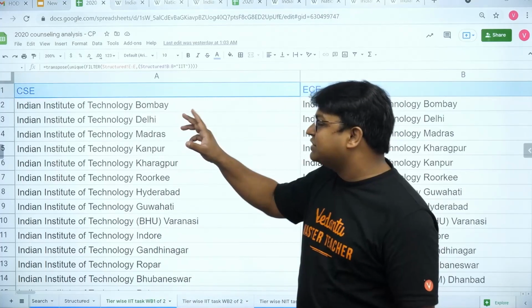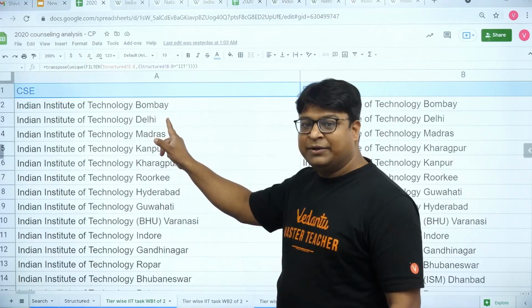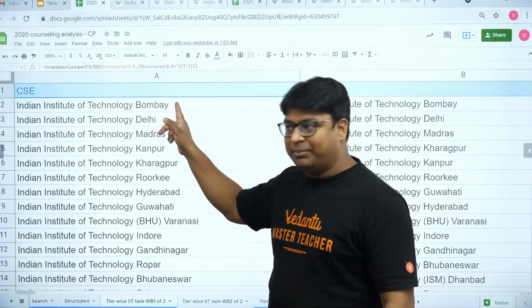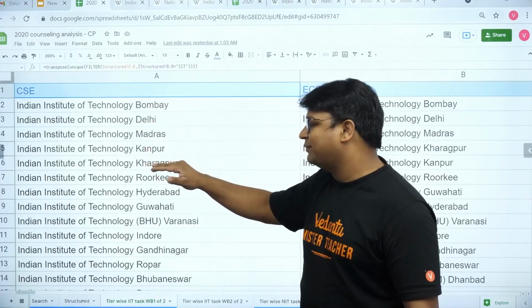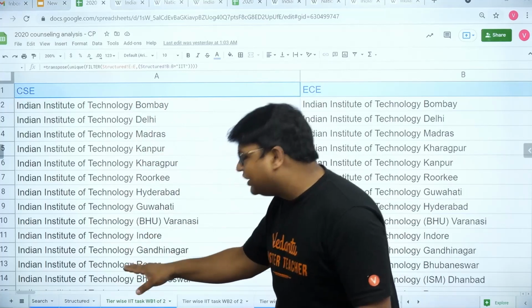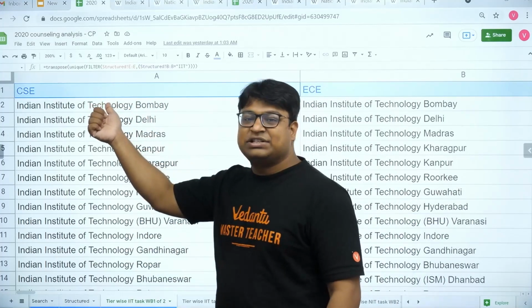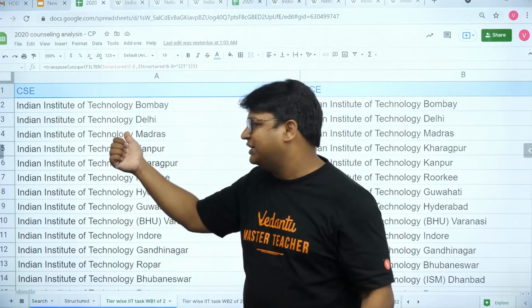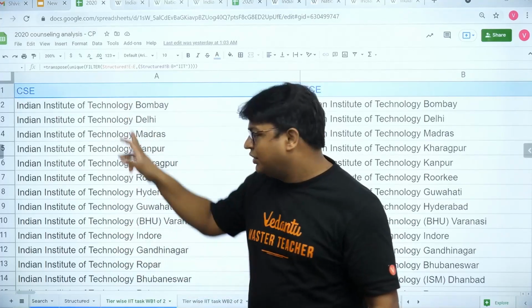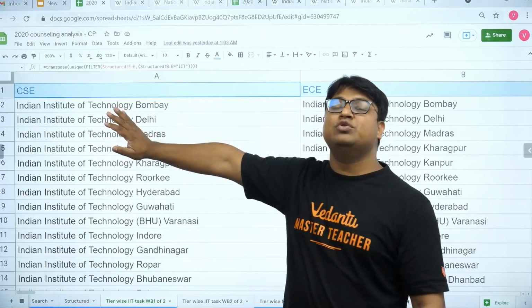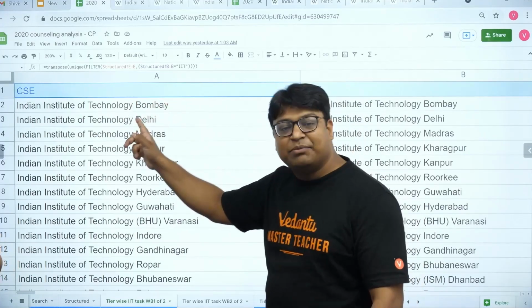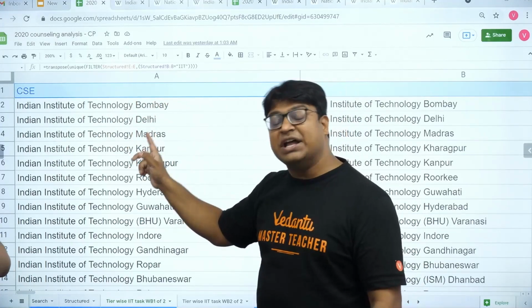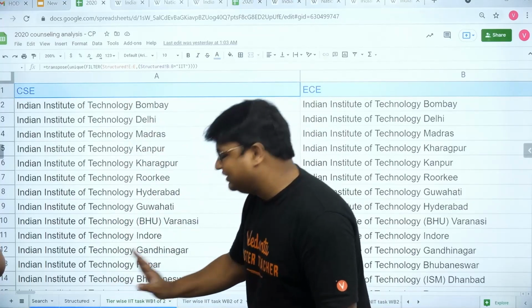While there was still a seat available in Delhi, there were no seats available in Bombay. So Bombay closed first, then Delhi, then Madras, then Kanpur, then Kharagpur, then Roorkee. This is the order in which computer science closed last year in these colleges. So we can say that the students who opted for computer science preferred Bombay the most, the second preference was Delhi, the third was Madras, and so on. So we prepared a list like this.